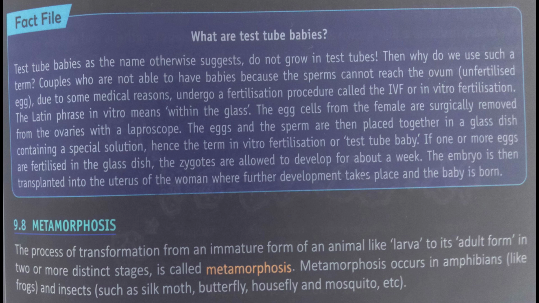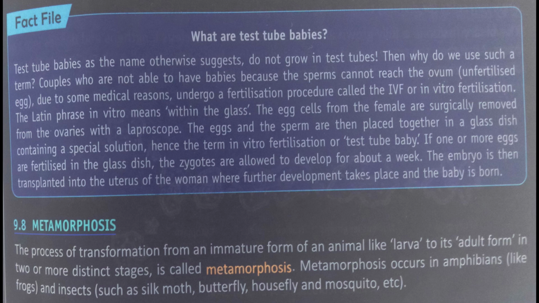Couples who are not able to have babies because the sperms cannot reach the ovum, the unfertilized egg, due to some medical reasons, undergo a fertilization procedure called IVF, or in vitro fertilization. The Latin phrase in vitro means within the glass. The egg cells from the female are surgically removed from the ovaries with a laparoscope. The eggs and the sperm are then placed together in a glass dish containing a special solution. Hence the term in vitro fertilization or test tube baby.